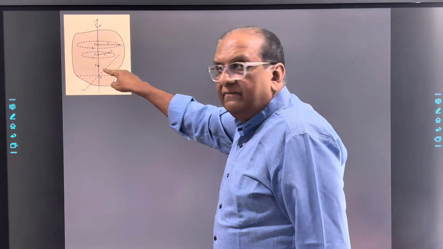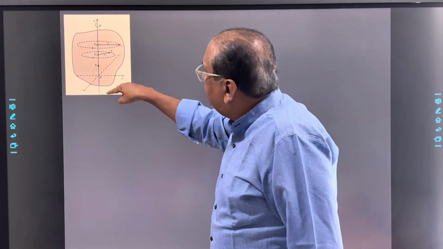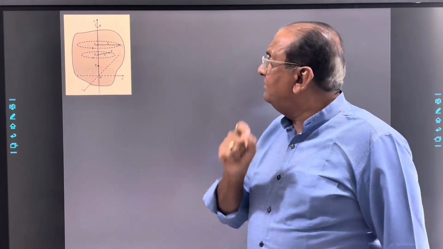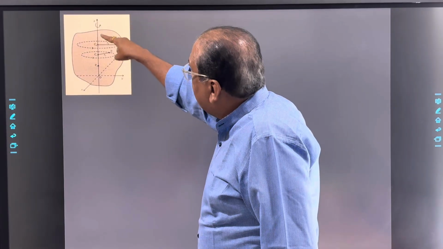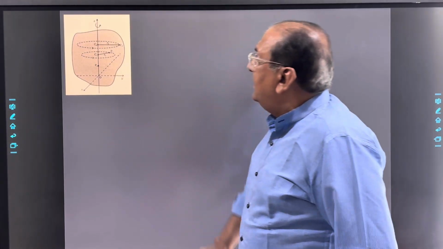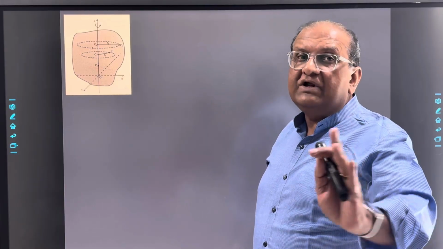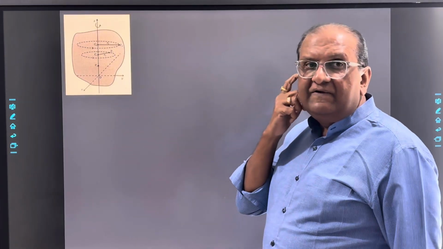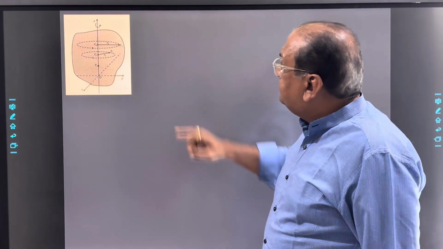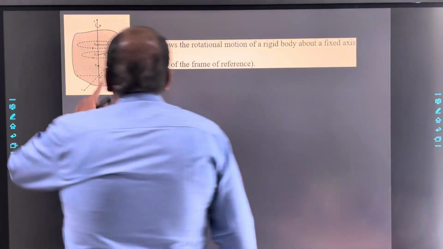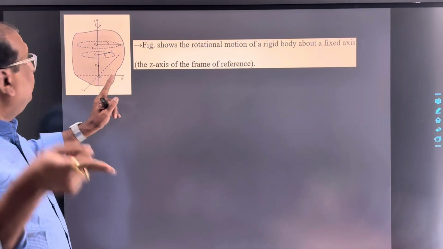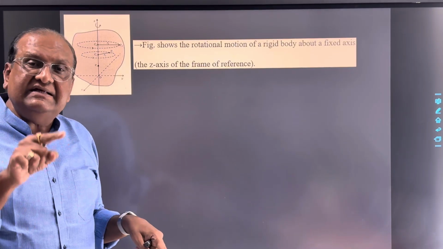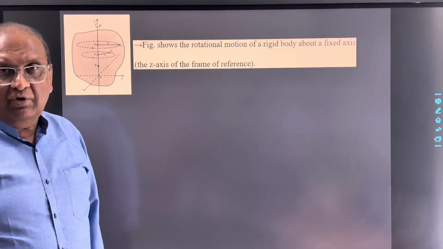If we think about the centers of all these circular paths of the constituent particles, those centers lie on an imaginary axis, the rotational axis, which is a simple geometrical line. In this case, as shown in the figure, this rigid body is executing rotational motion with respect to the Z axis. So the Z axis is the rotational axis of this body.